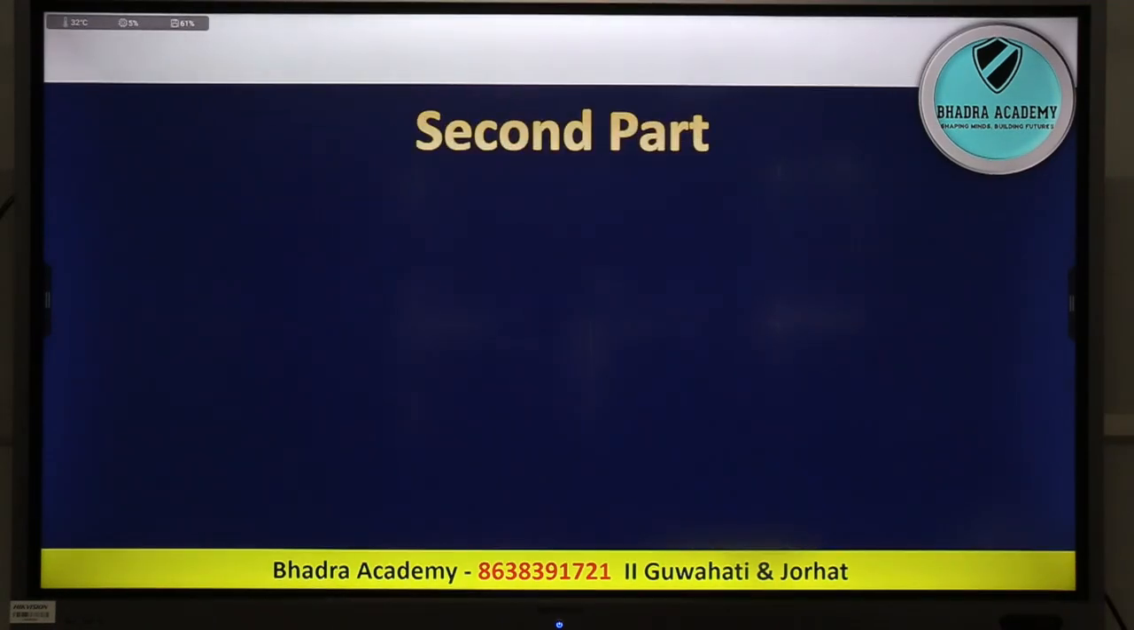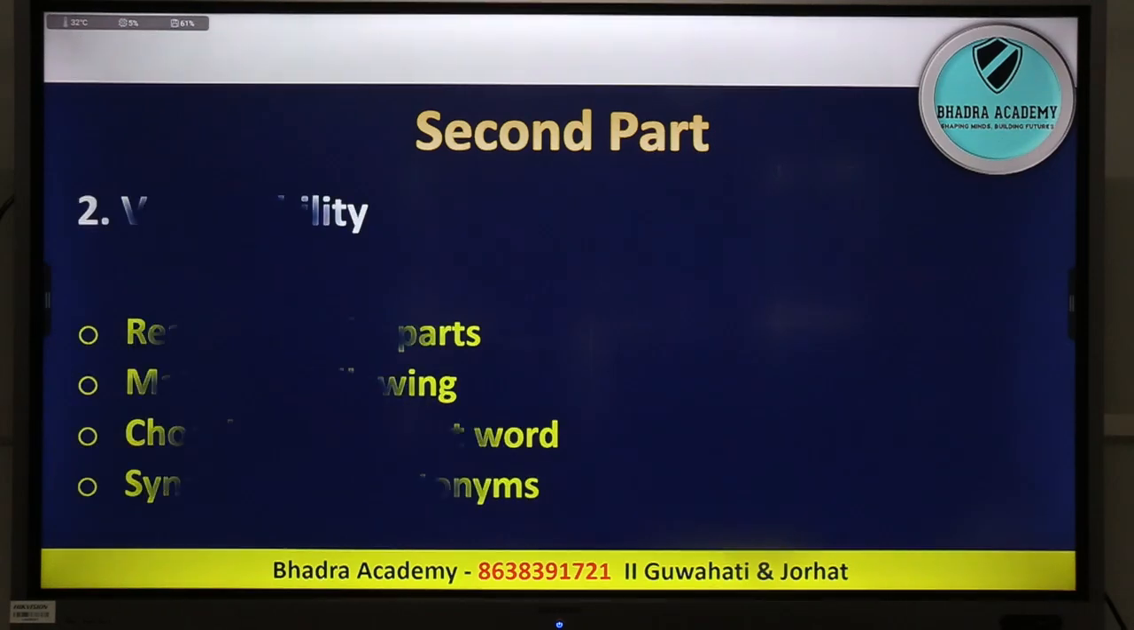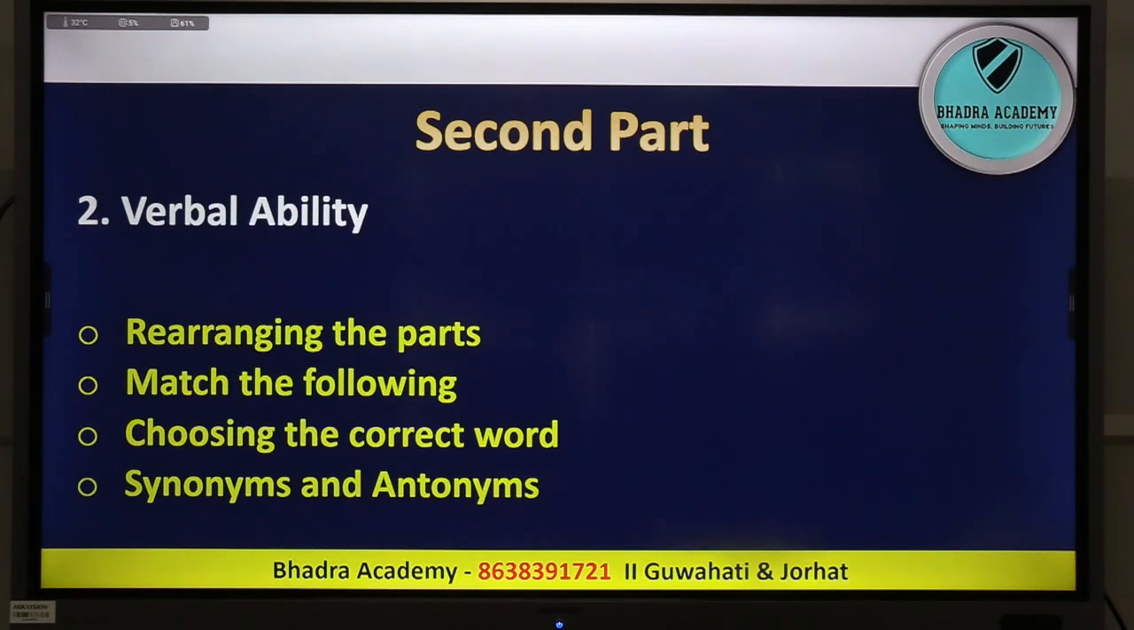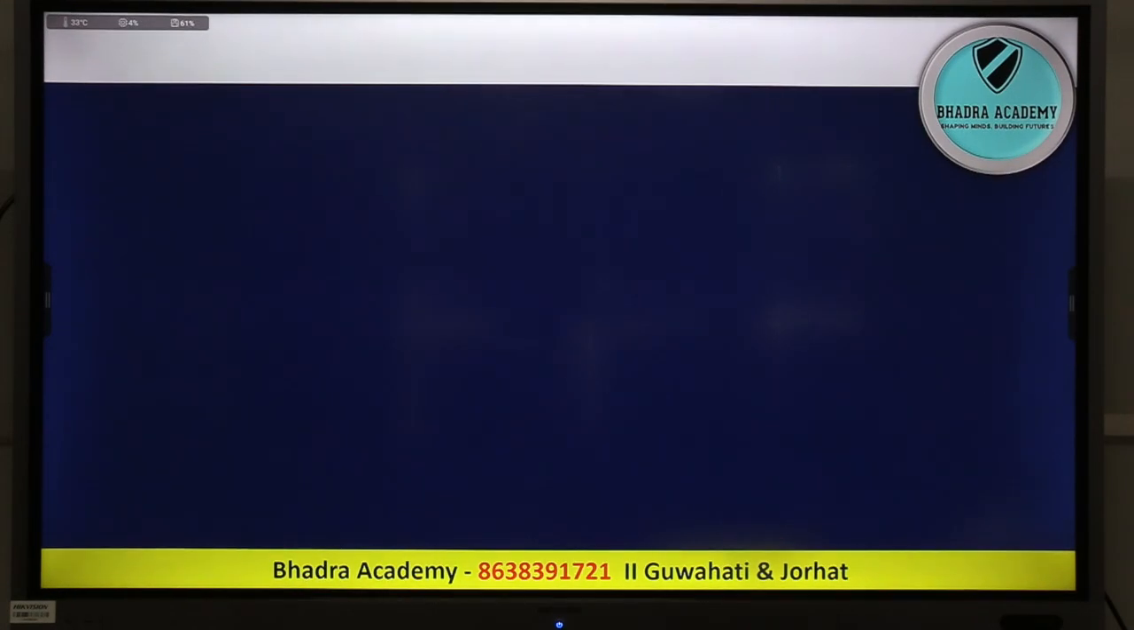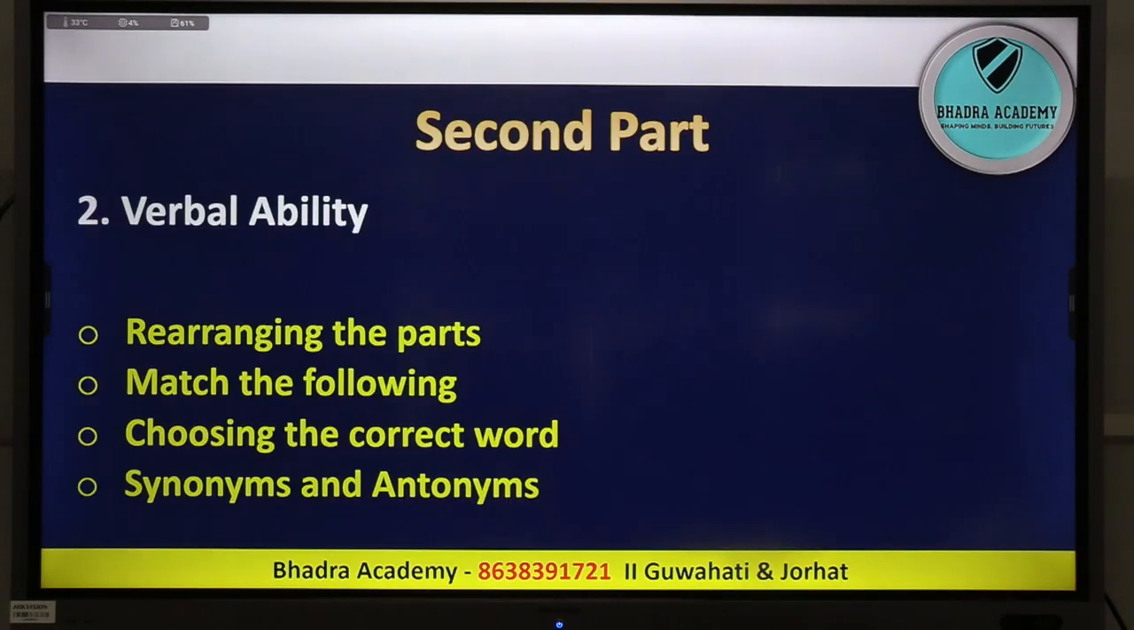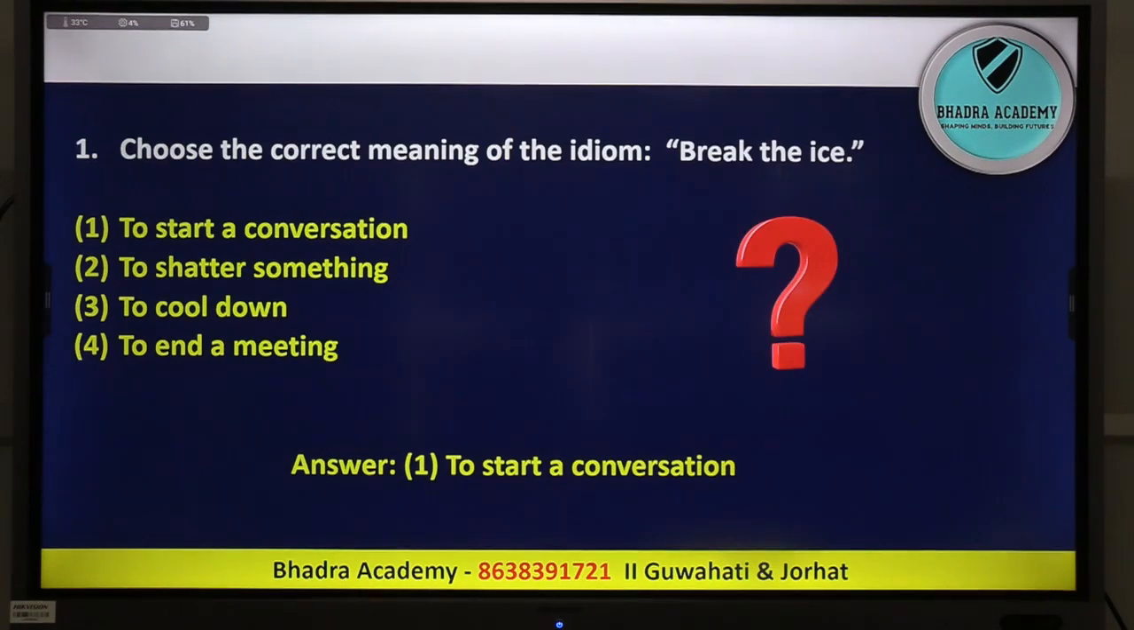The second part of the syllabus says that there will be verbal ability. In the verbal ability, आपका syllabus में क्या है? Rearranging the parts of a sentence, या match the following. Then you have to choose the correct word where there will be expressions given, meanings are asked, what is the meaning of this, etc. I will show you how the questions are coming. Then you have synonyms and antonyms for your exam preparation. So for those who have no idea English paper में क्या आएगा exam में, this is your syllabus. You have part 1 and you have part 2, right? This is your syllabus. Now I will show you sample questions.